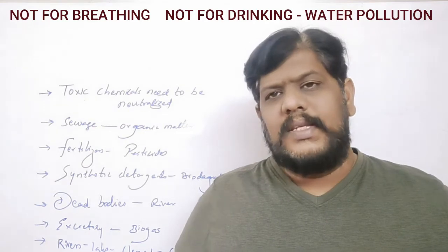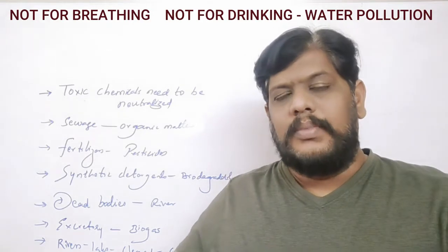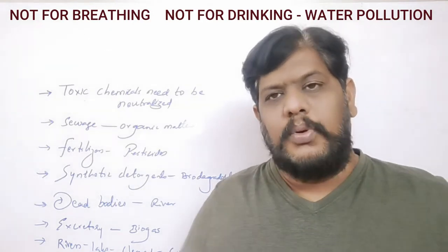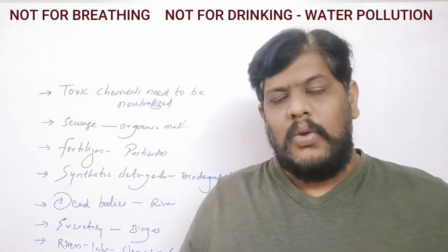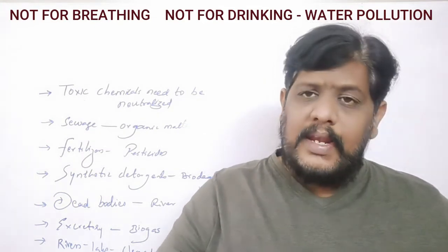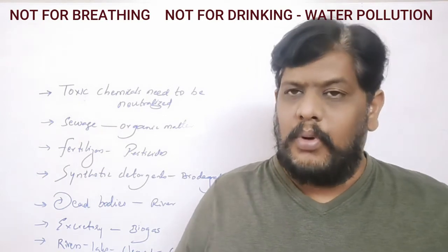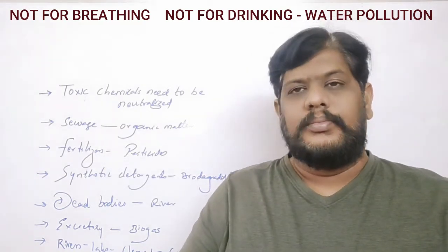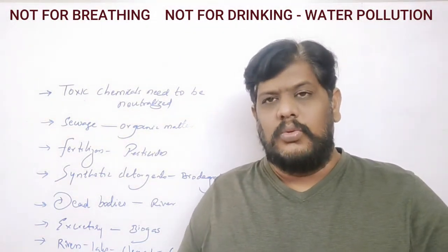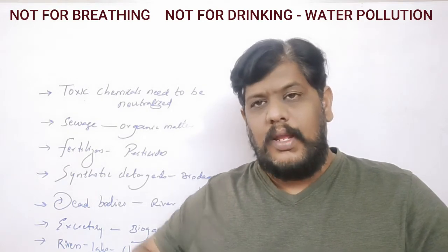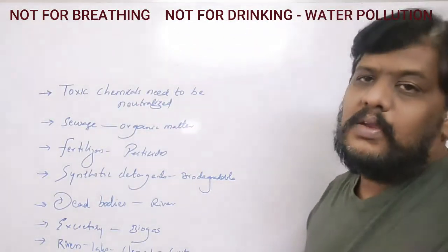So after all these things, we have studied about the pollution, and now it's our responsibility to stop this pollution, to control this pollution, to prevent this water pollution. So what are the measures we have to take? What are the preventive measures we have to take, and how can we control water pollution? So we are going to discuss that particular point today. Okay, children, so stay with me. First thing, how we are going to control the water pollution, how we are going to prevent the water pollution. So we are going to see one by one here.